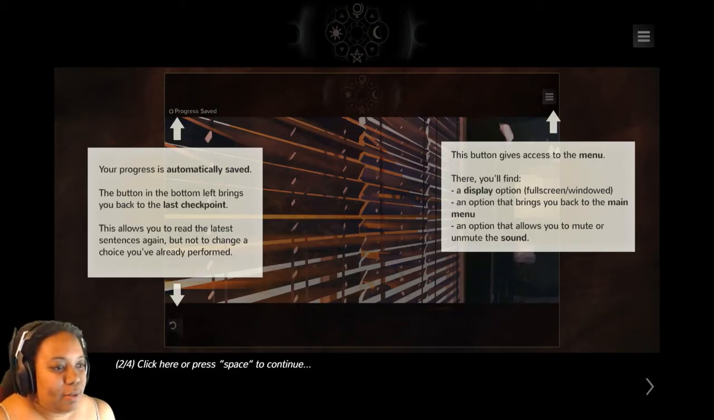So you're stuck. Unless you want to start a whole new game, you're stuck. This button gives you the menu, where you can display full screen or windowed. As for the sound, I think I'll leave it on for now, unless it gets hit with copyright or something, then I'll turn it off. Otherwise, we'll just leave the sound on because it sounds nice, and I do quite enjoy piano music in the background.